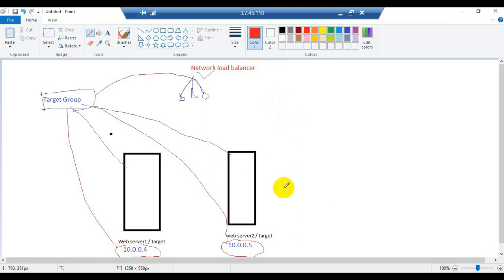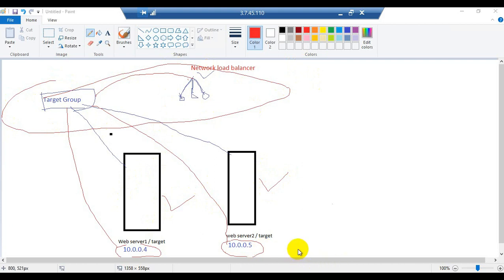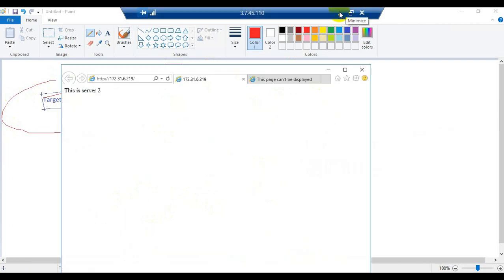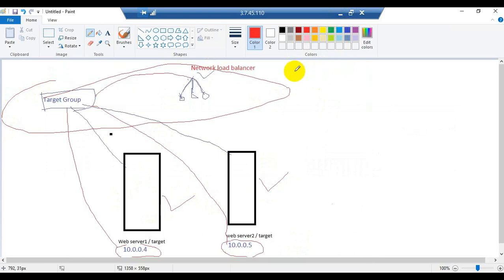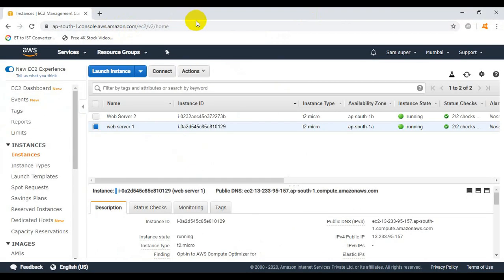So in our checklist we can verify this one is done, this one is done. Now we are going to perform this task. So let's go to the portal. We are inside the portal.